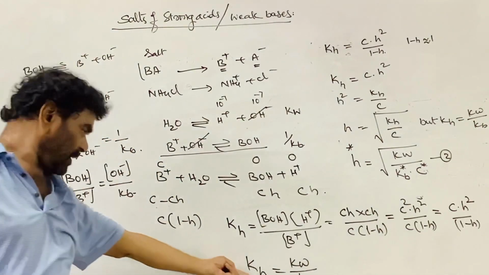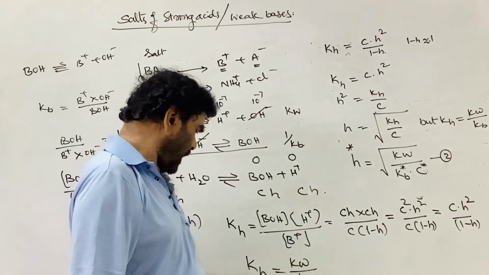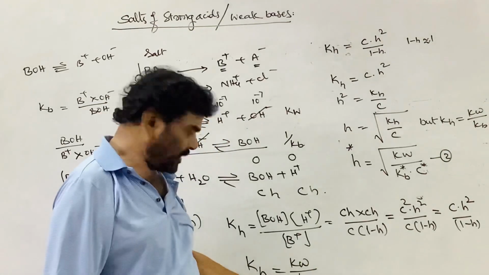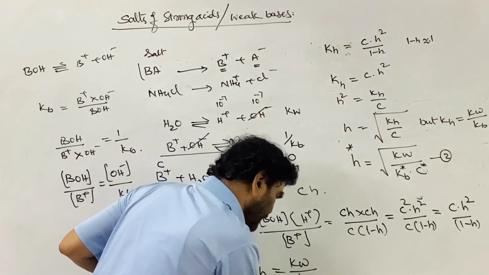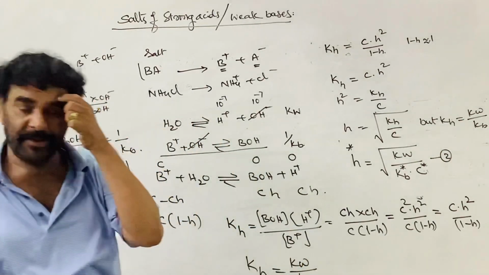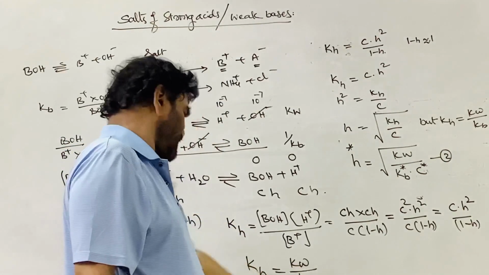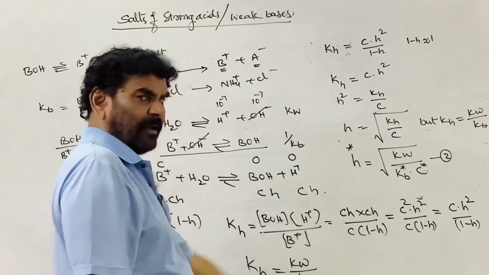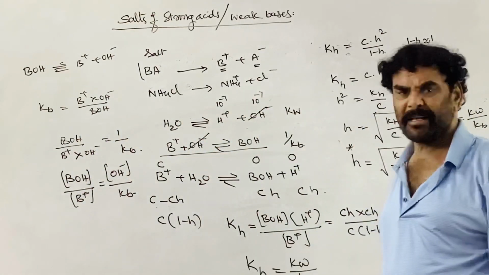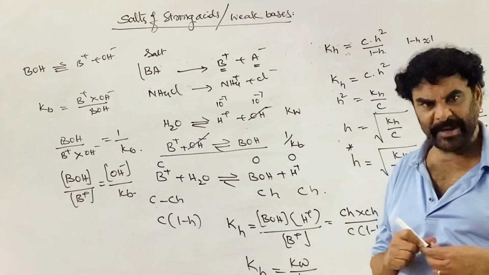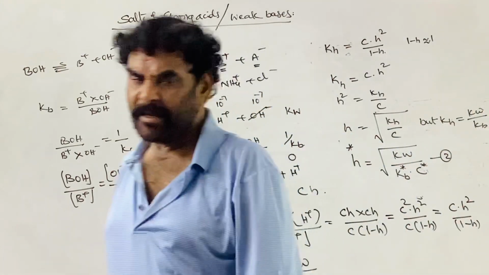So the hydrolysis constant depends only on the dissociation constant Kb of the base. We are talking about the weak base, Kb. So as the Kb decreases, the Kh increases. Inversely related, that is, as the Kb decreases, the weaker the base, the higher the Kh value, the hydrolysis constant.